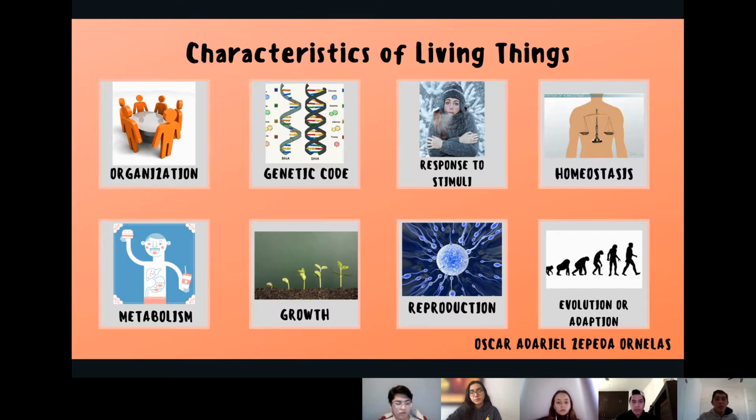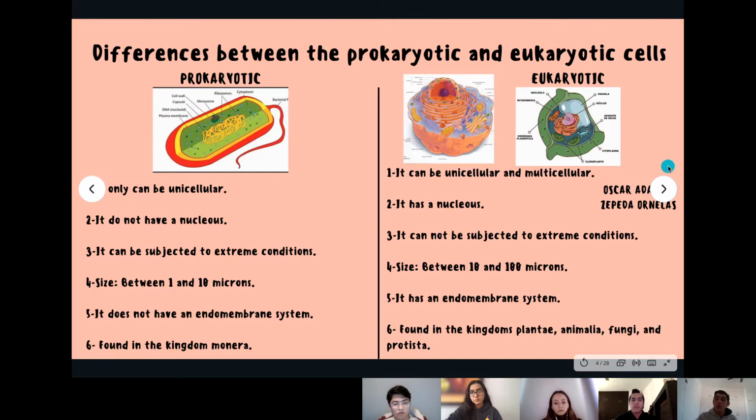The next one is reproduction. That is the process by which a living being generates other living beings of the same species. And the last one, adaptation and evolution, that are characteristics that develop over time to solve survival problems. Now you know all the characteristics of living things, and you will not have any trouble identifying them.